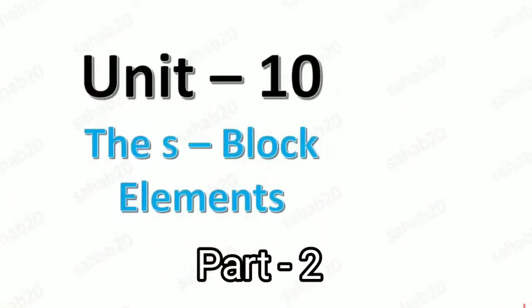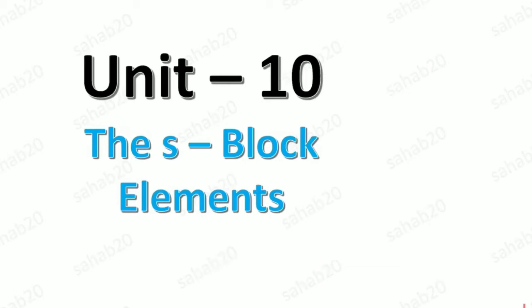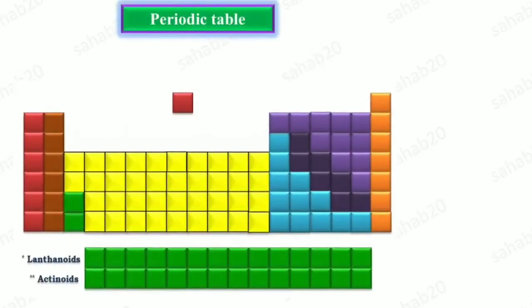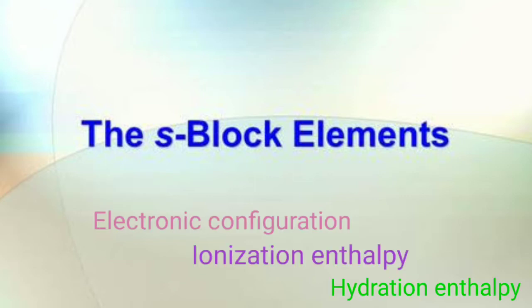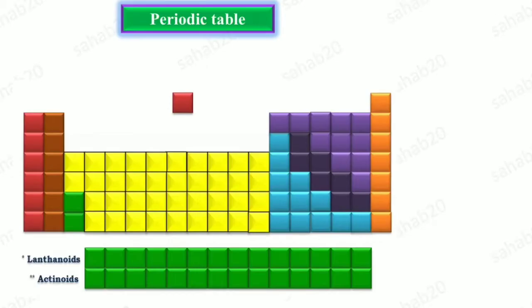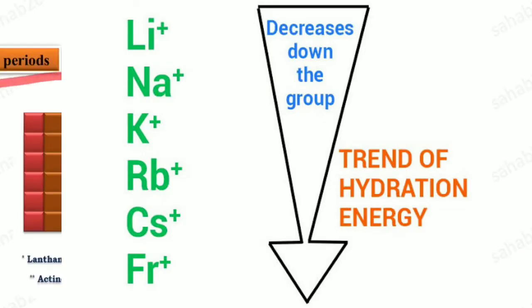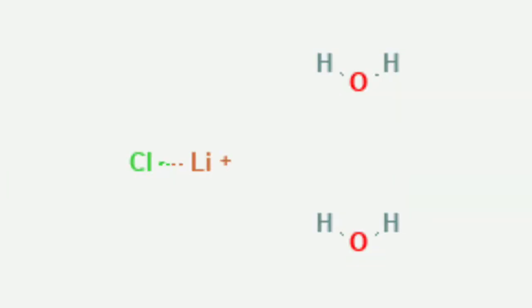In our last video, we started with the s-block elements. We studied the general atomic properties of s-block elements, that means atomic radii, ionization enthalpy, hydration enthalpy, as well as electronic configuration. In our last class, we studied that among the alkali metals, lithium possesses high hydration enthalpy. Hence, lithium is the only element that forms hydrated salt.